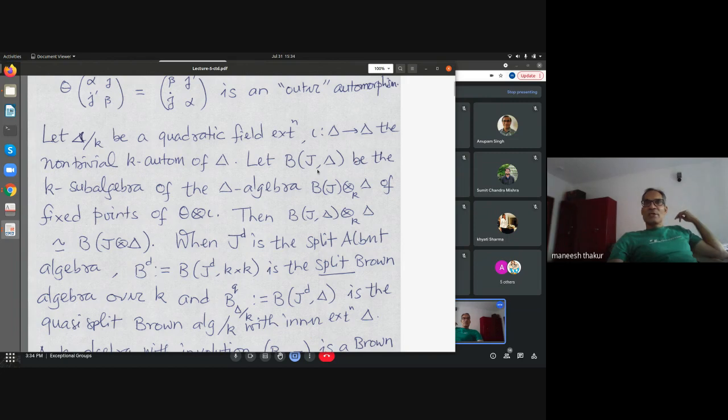This is the K-subalgebra of the algebra B_J, which I constructed here, when you tensor with the quadratic extension, but on that I take the action as theta tensored with iota. So theta is this outer automorphism, iota is on the other factor, and take the fixed points. That is this algebra. Then of course this is going to give you back this.